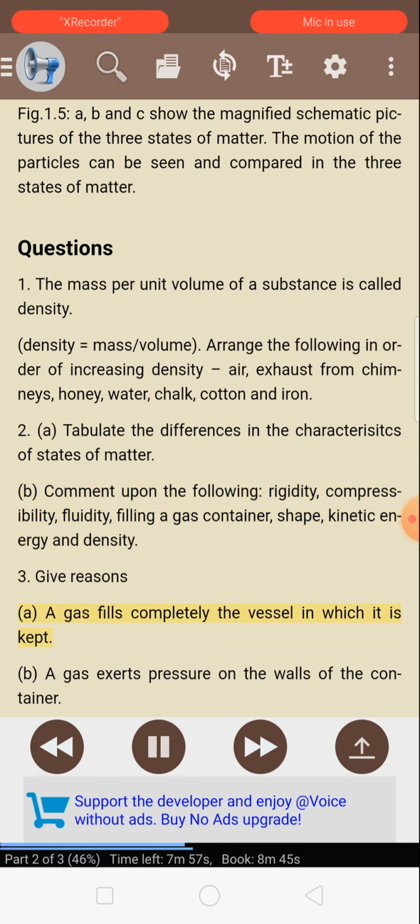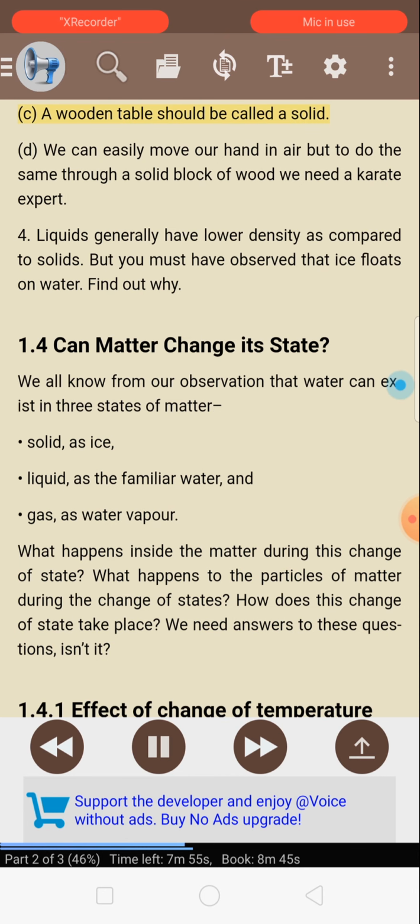3. Give reasons. A. A gas fills completely the vessel in which it is kept. B. A gas exerts pressure on the walls of the container. C. A wooden table should be called a solid. D. We can easily move our hand in air, but to do the same through a solid block of wood we need a karate expert. 4. Liquids generally have lower density as compared to solids. But you must have observed that ice floats on water. Find out why.